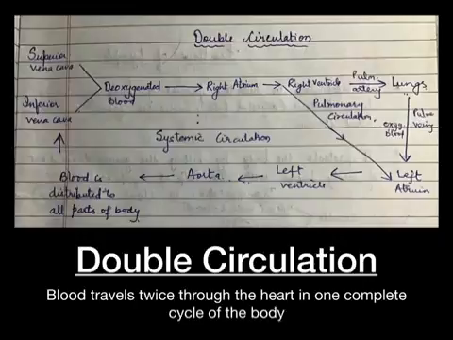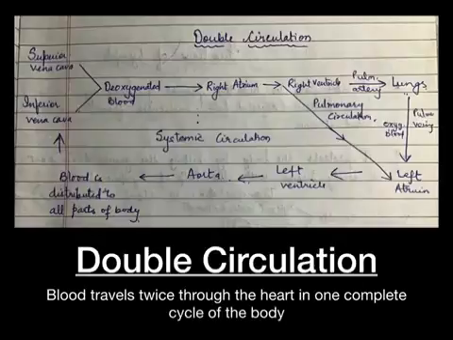The blood circulatory system in human beings is an example of double circulation. This can be explained as a circulatory system in which the blood travels twice through the heart in one complete cycle of the body, which is called double circulation.